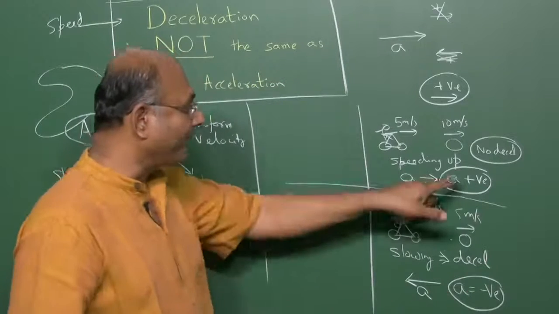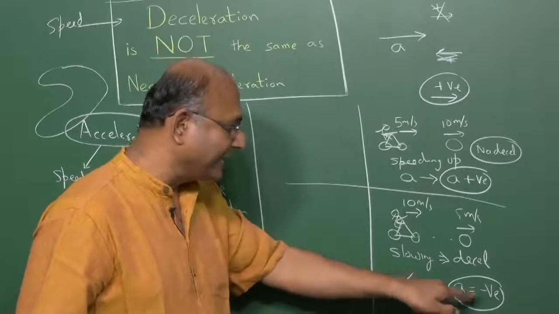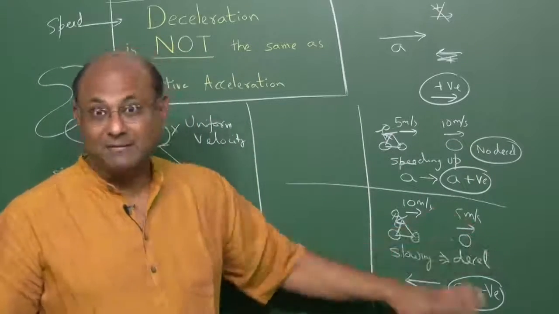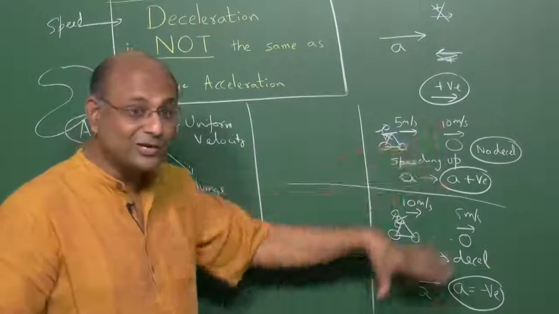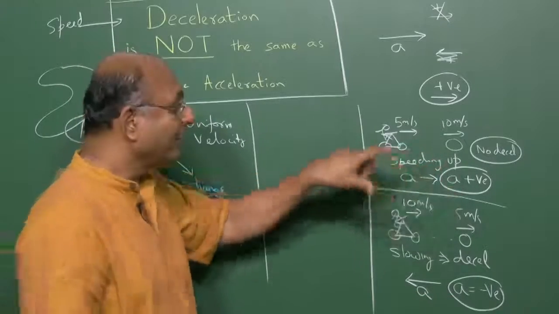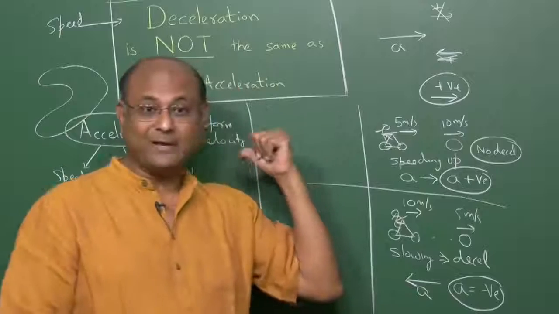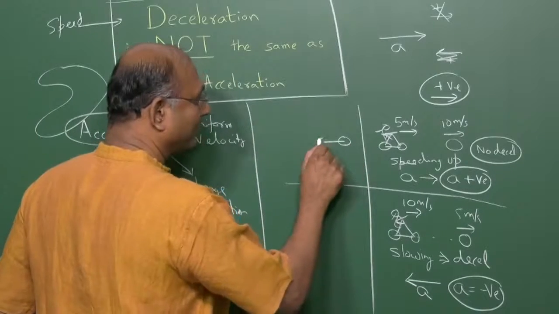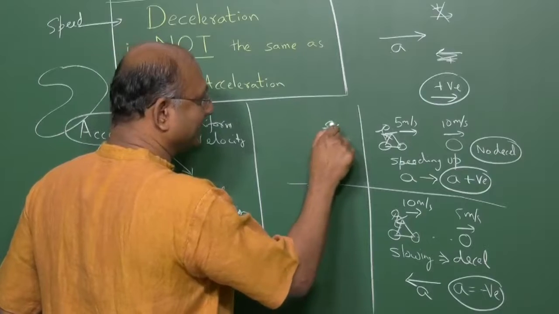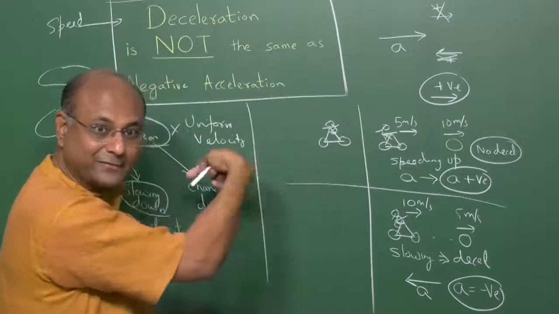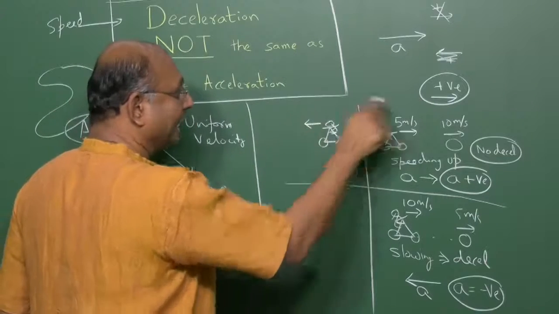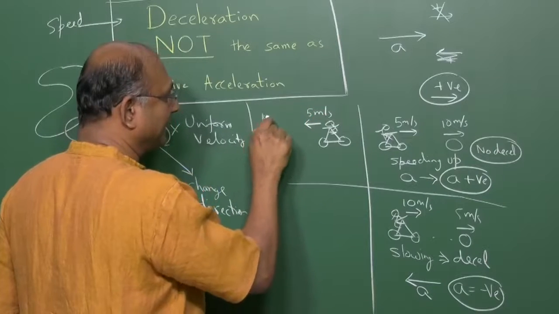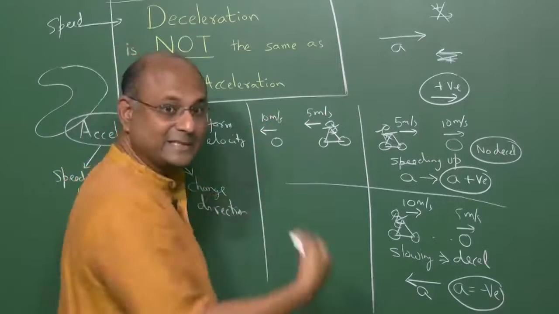So people look at this and say positive acceleration, no deceleration, negative acceleration, deceleration. So they conclude deceleration means negative acceleration. But hold on, science does not stop with just two things, right? What about this guy not moving this way but going that way? So you have to consider more situations. So let us take a situation where this fellow is going in this direction. My bike I can drive this way.